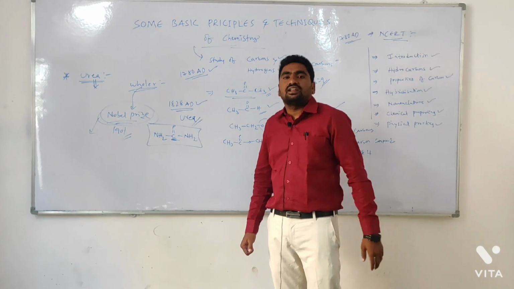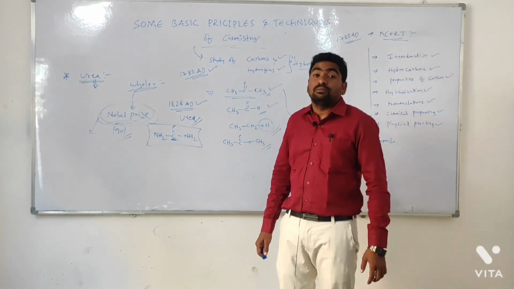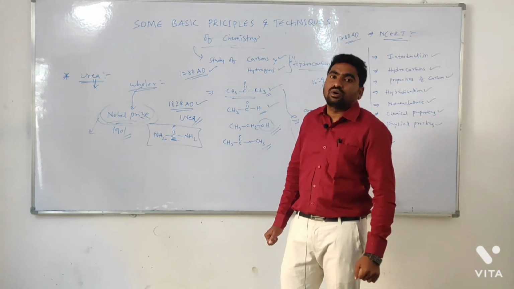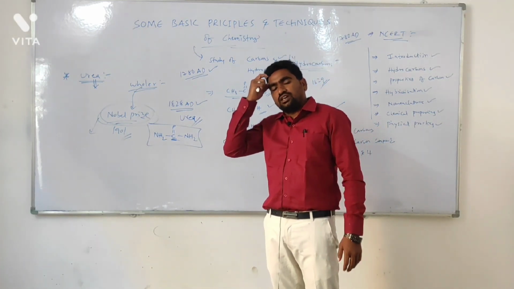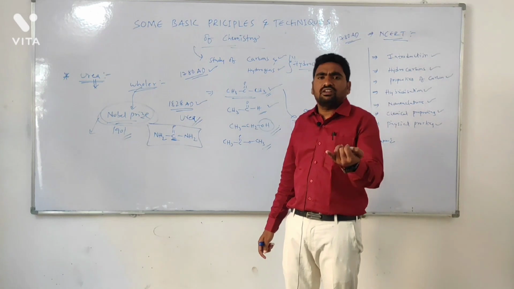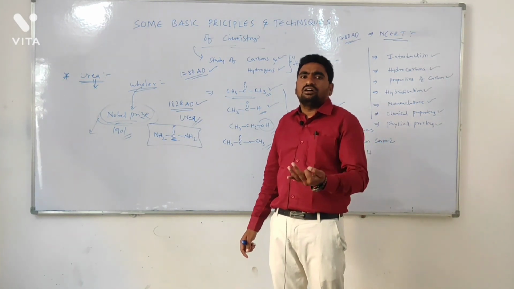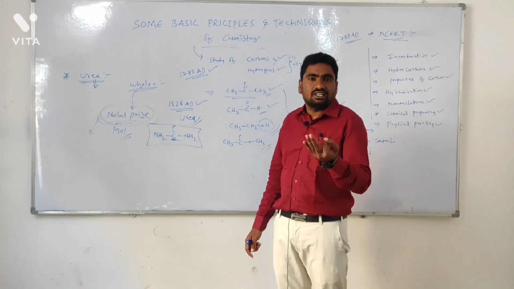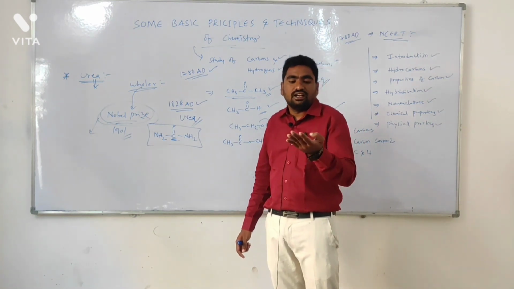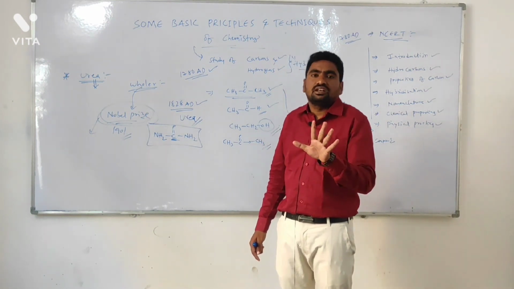How many sectors are they giving the Nobel Prize in? Tell me in the comment box. I guess in chemistry they are giving, physics they are giving, in economics, in medicine, and in peace.